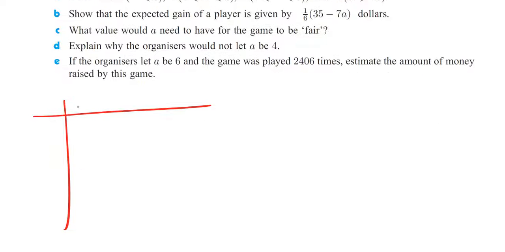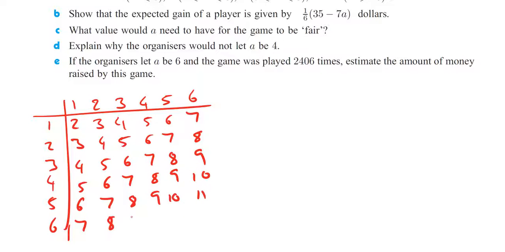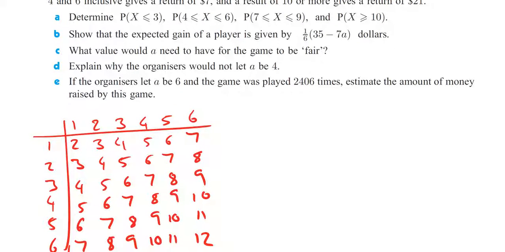So again, we've done this in a previous video. We're going to have to write this out again. And we're adding, as we said earlier, so let's quickly jot this down. 2, 3, 4, 5, 6, 7. 3, 4, 5, 6, 7, 8. 4, 5, 6, 7, 8, 9. 5, 6, 7, 8, 9, 10. 6, 7, 8, 9, 10, 11. 7, 8, 9, 10, 11, 12. So this is our sample space diagram that represents the 36 different outcomes when we add two dice scores together.